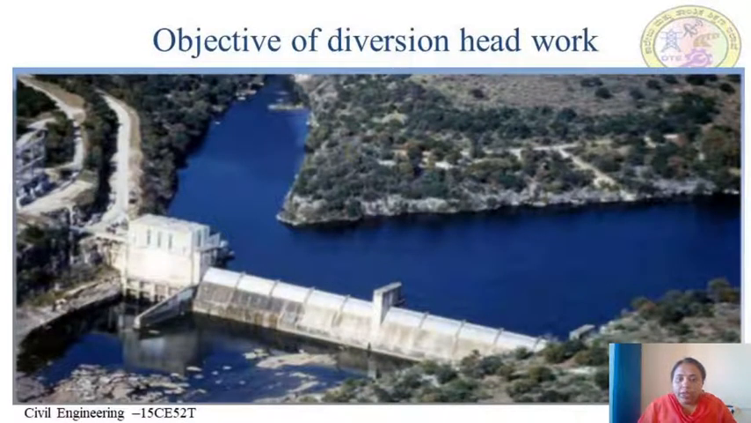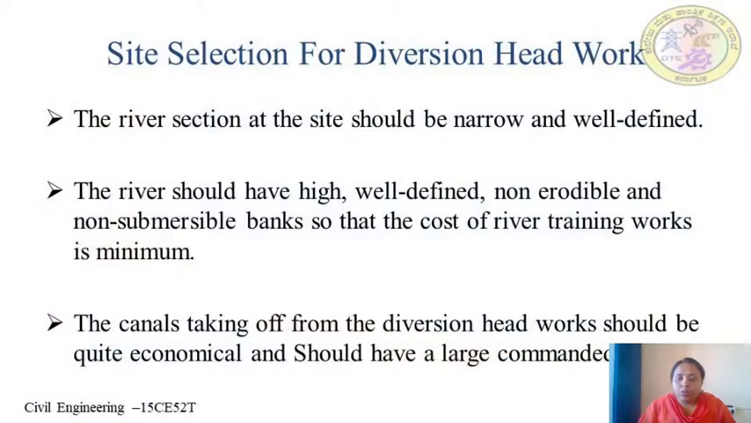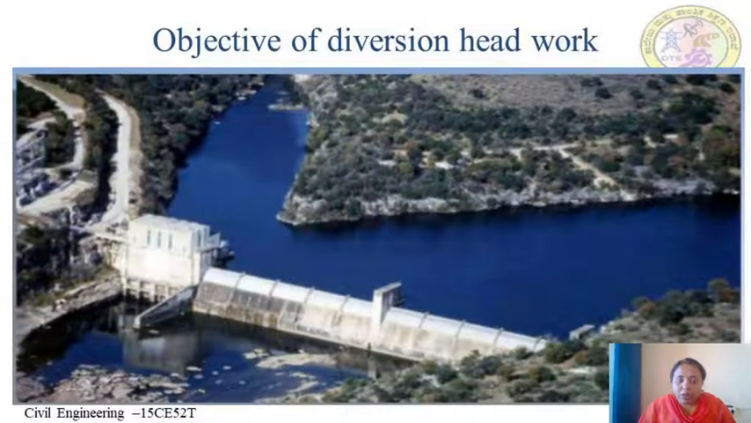And also it creates a small pond, not a reservoir, on its upstream and provides some pondage. And also it helps in controlling the fluctuations of water level in the river during different seasons. Diversion headworks are generally constructed on perennial rivers which have adequate flow throughout the year, and therefore there is no necessity of creating a storage reservoir.